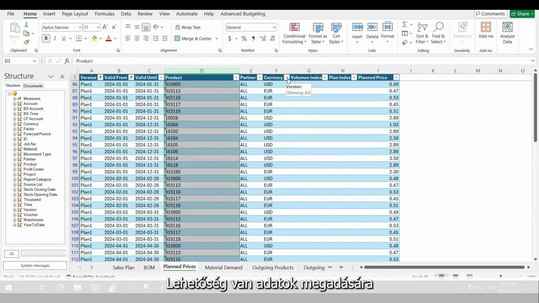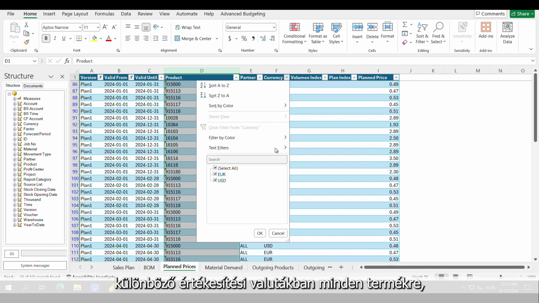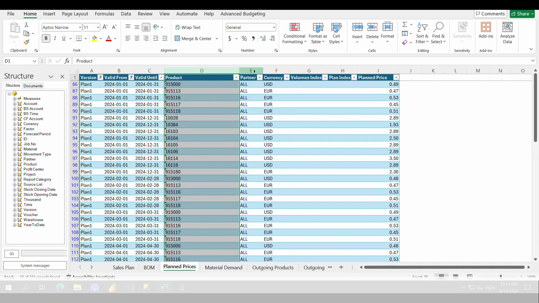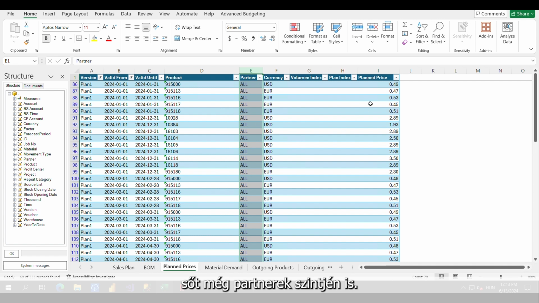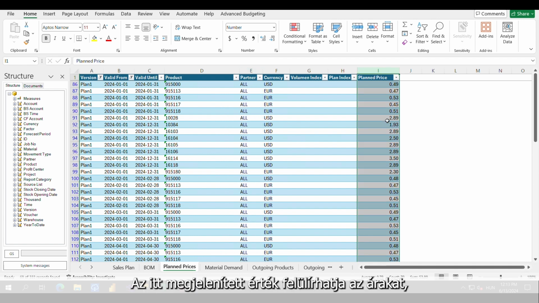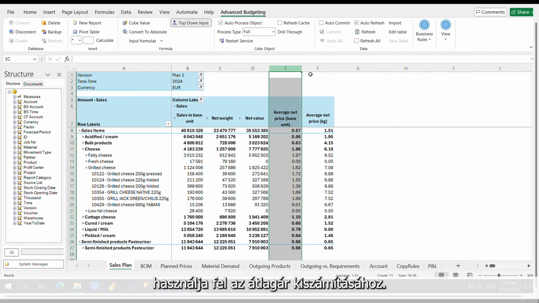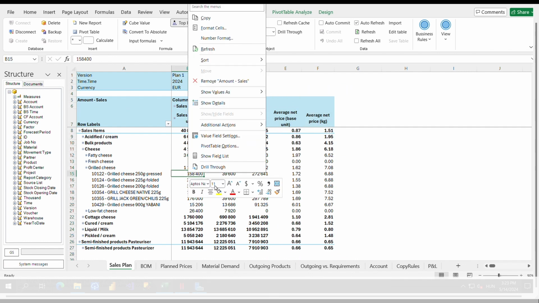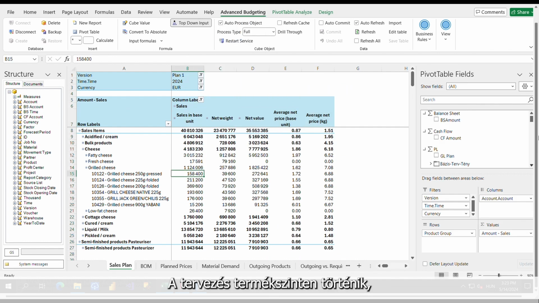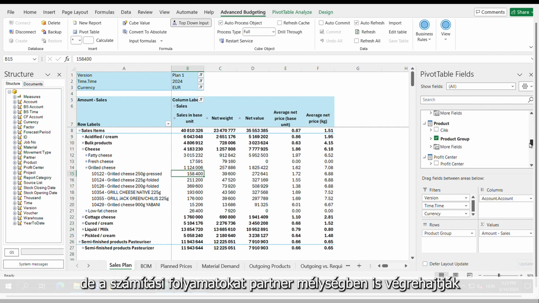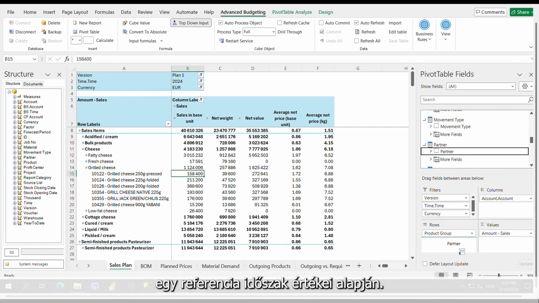There is an option to enter data in different sales currencies for each product, and even at the partner level. The values shown here can override the prices, determining the sales revenue. The system then uses this revenue to calculate an average price. Planning is done at the product level, but the calculation process is also executed at the partner depth based on the values of a reference period.